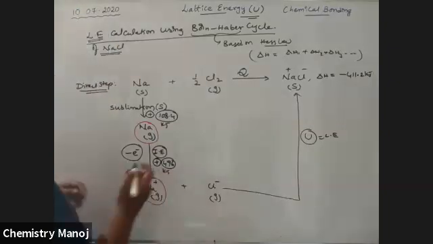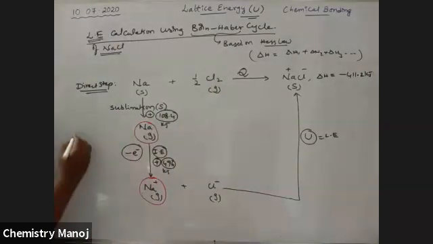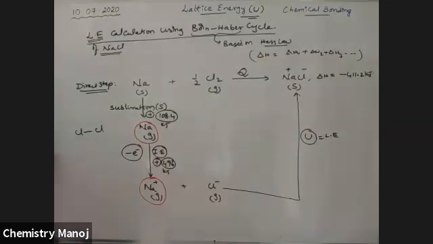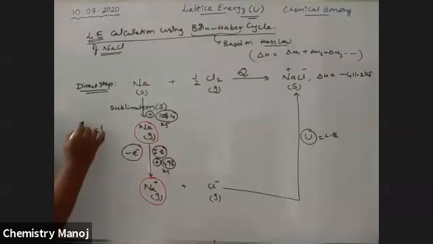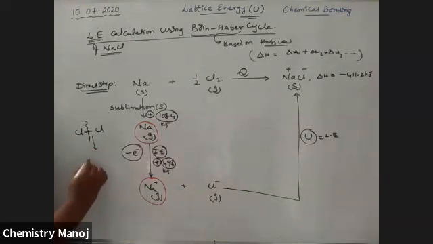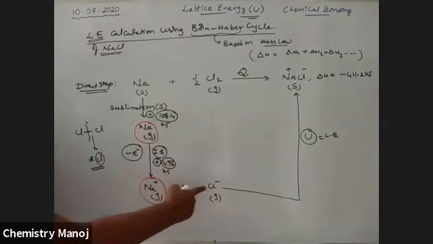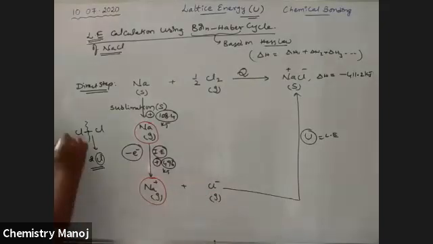See how, sir? Cl2 means there is a bond between chlorine and chlorine. Now I am applying some energy to break this bond. Because of this breaking, two chlorine atoms come out, but we want only one chlorine. That's why I am using half.